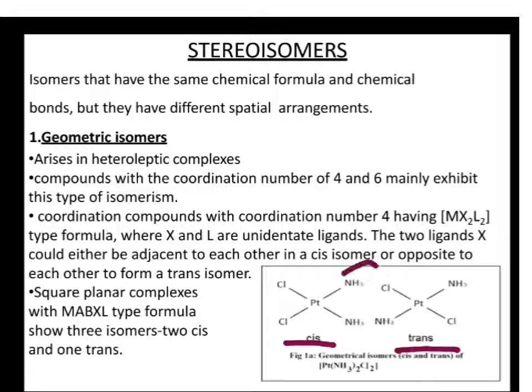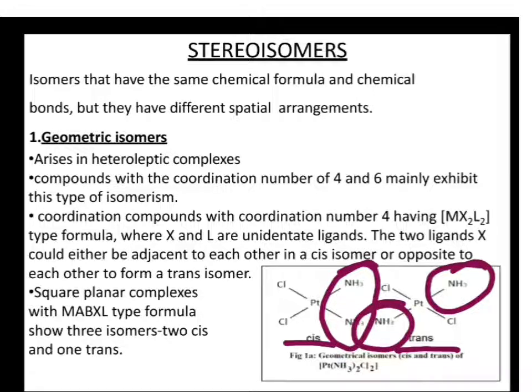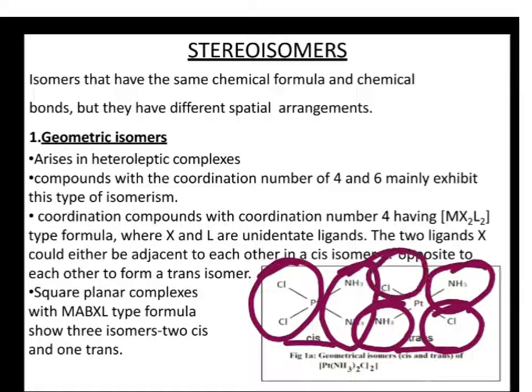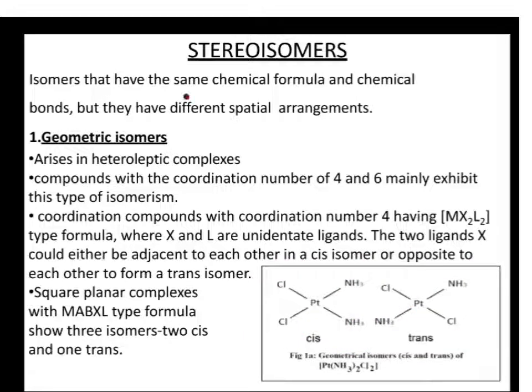Platinum will have two amine bonds here, and even here in this formula it will have two NH3 bonds, and two Cl bonds here and here. So it will have the same chemical formula, same chemical bonds, but the spatial arrangement will be different. Under stereoisomers we have geometrical isomers and optical isomers. First we'll see what are geometrical isomers.